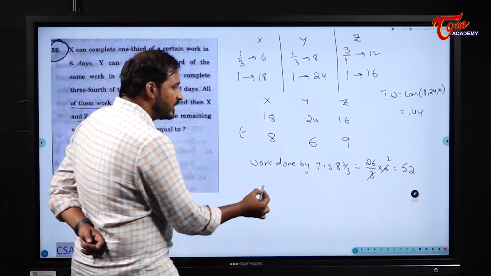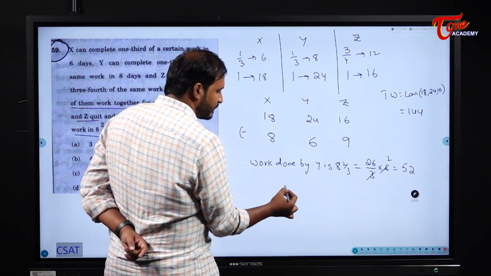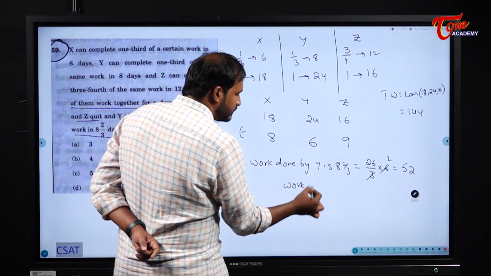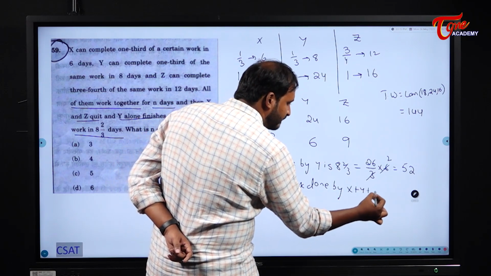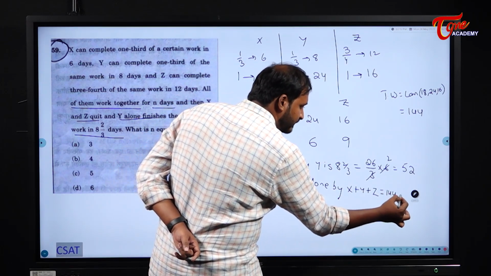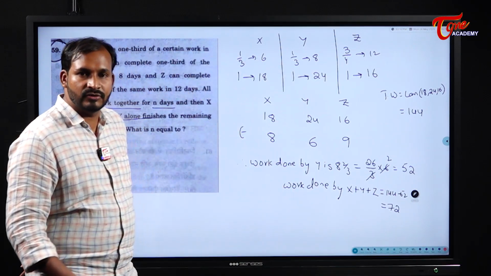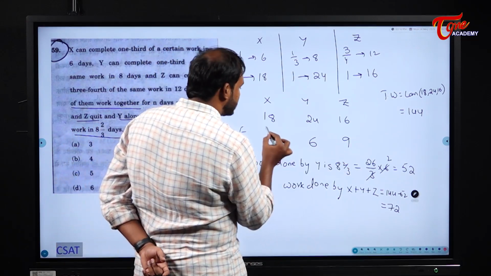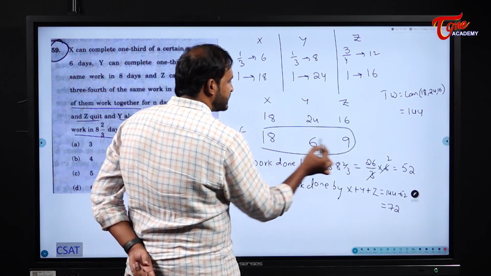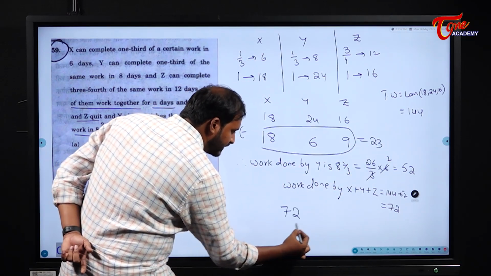That means Y alone has done how much work? 52 work. So that means all the 3 together done how much? Total work is 144. Work done by X plus Y plus Z will become how much? 144 minus 52. That is 92 work. So that means initially all the 3 together done how much work? 92 work. So 92 work and their combined efficiency is how much? X plus Y plus Z. This is 23. So 92 by 23.